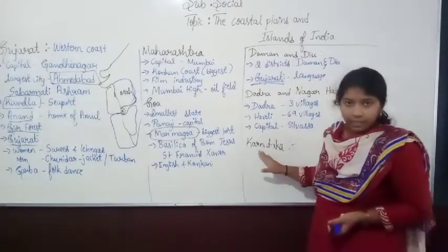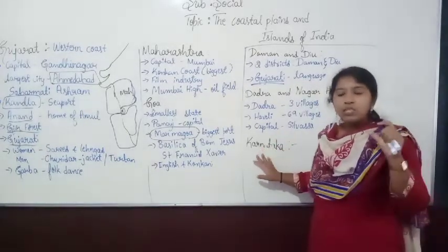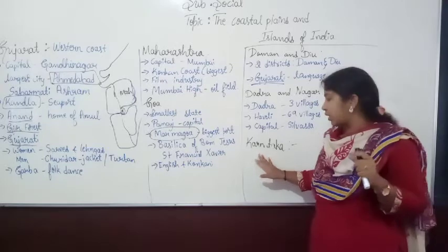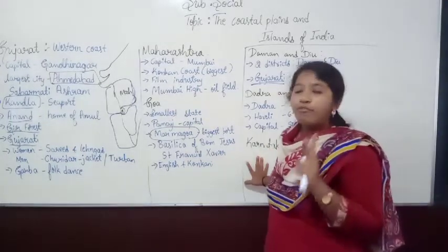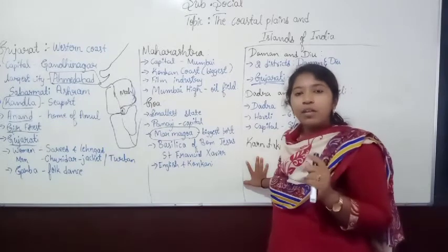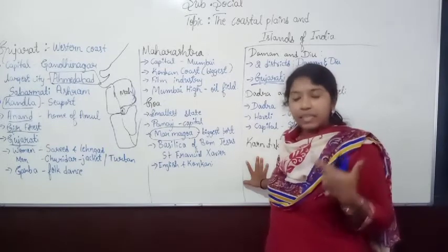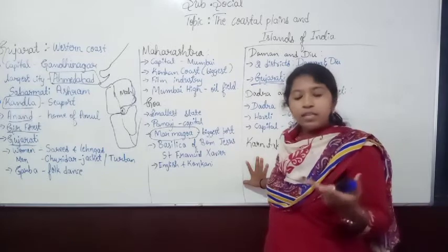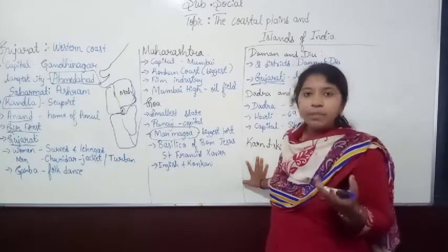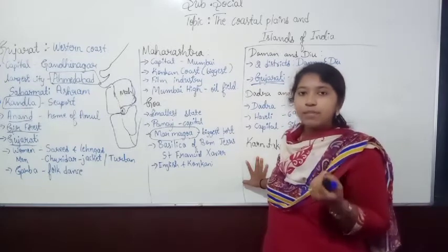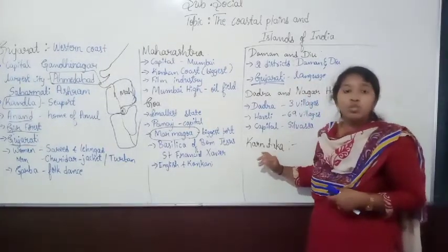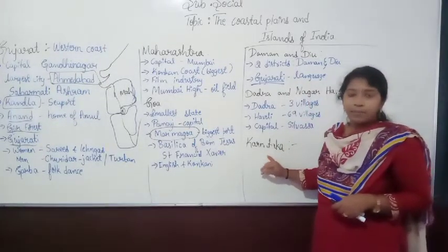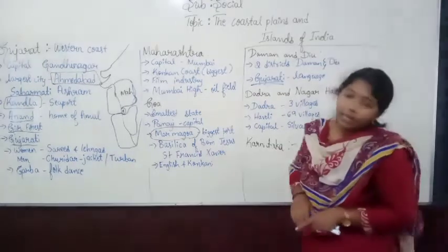You already studied Karnataka, so only brief information is given. Here the people are engaged in fishing as well as farming, and they grow cotton, cashew nuts and also cinnamon, pepper and cardamom. These spices are grown in Karnataka, mainly in the coastal plains area. Okay, so this is about Karnataka.